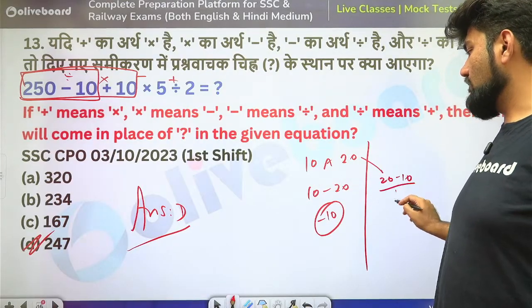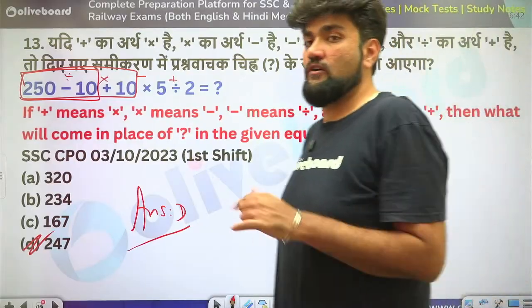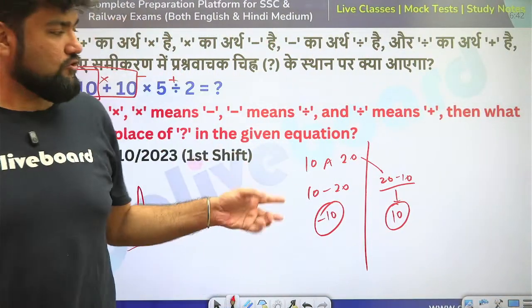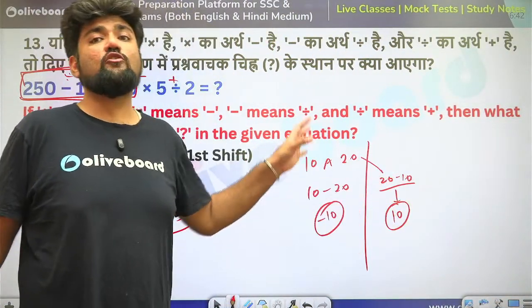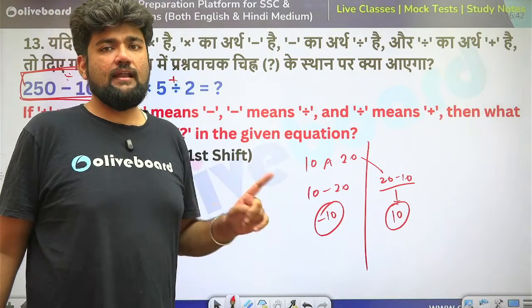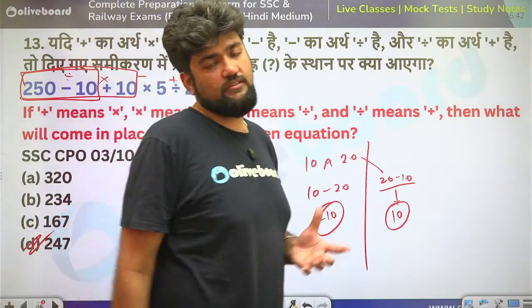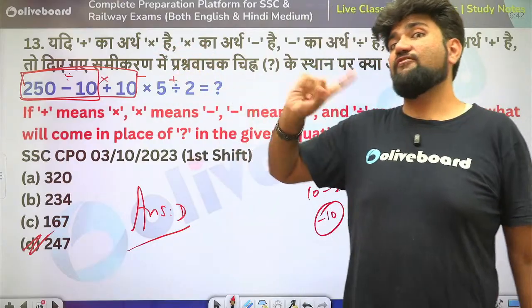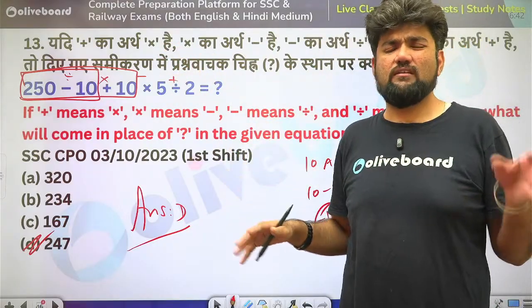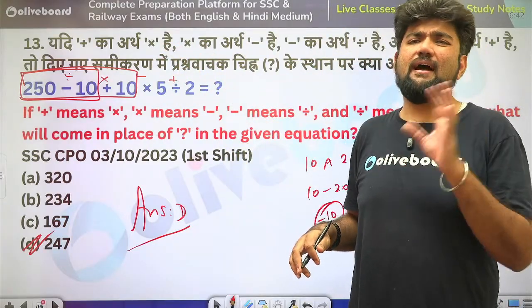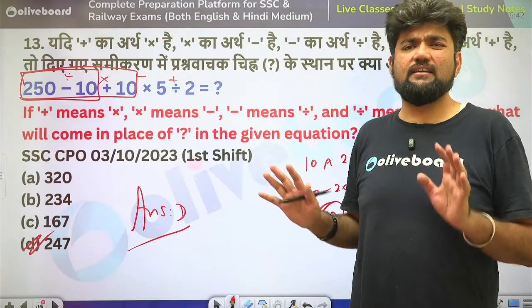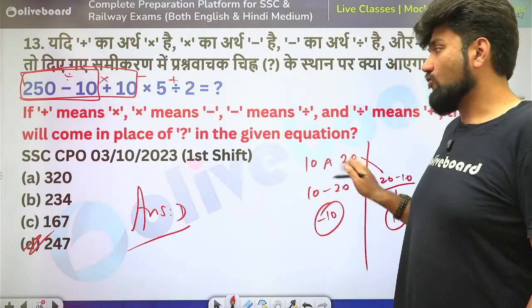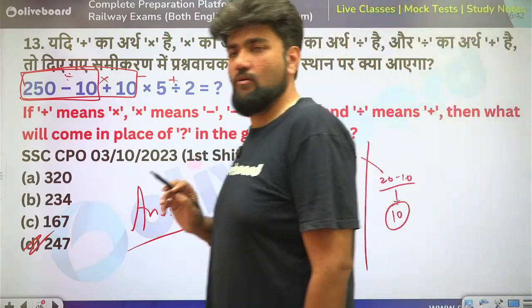We have to be careful about this. So my answer should have been 10. So the whole calculation was changing in that case. This is a new variation which has come up. Be careful. If they are mentioning it in English, subtract from, everything else will remain the same. Added to, multiplied by, divided by, you will still write everything as the same thing. But subtract from, you will have to change the direction. Be careful about that. Okay.